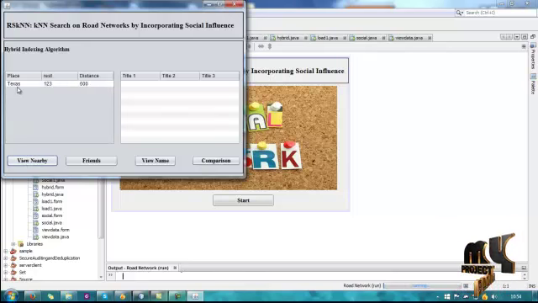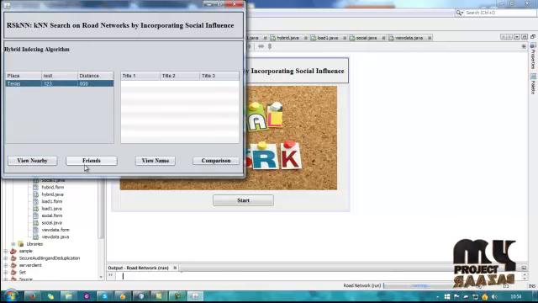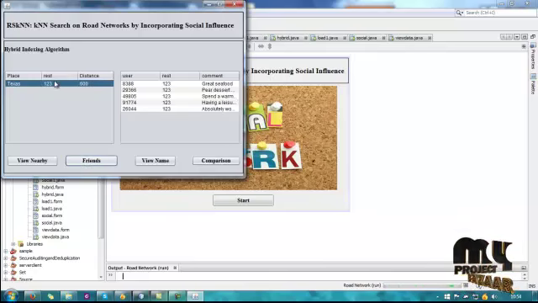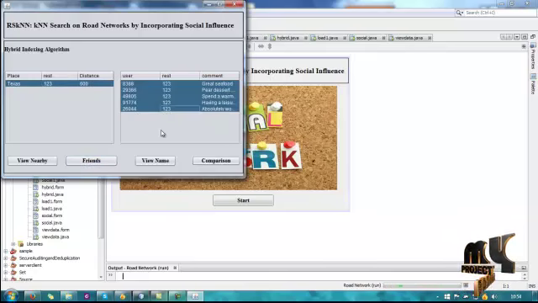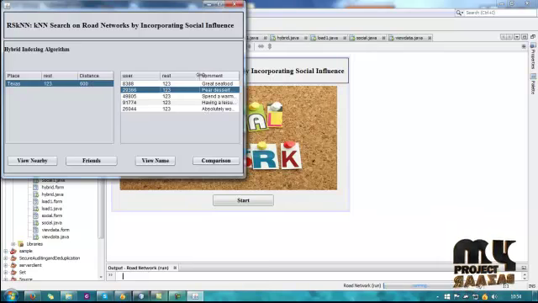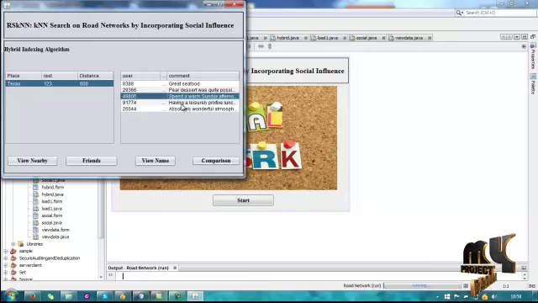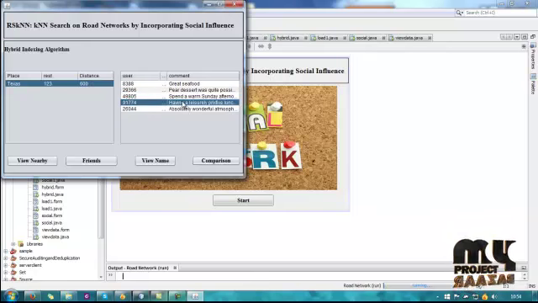And next, this is our hybrid indexing algorithm. Nearby, we are choosing the dataset and friends who visited. This is our restaurant, and these are the places our friends visited. The comments on these are very positive. View the name: this is our restaurant number. This is our restaurant place for the name of the restaurant.